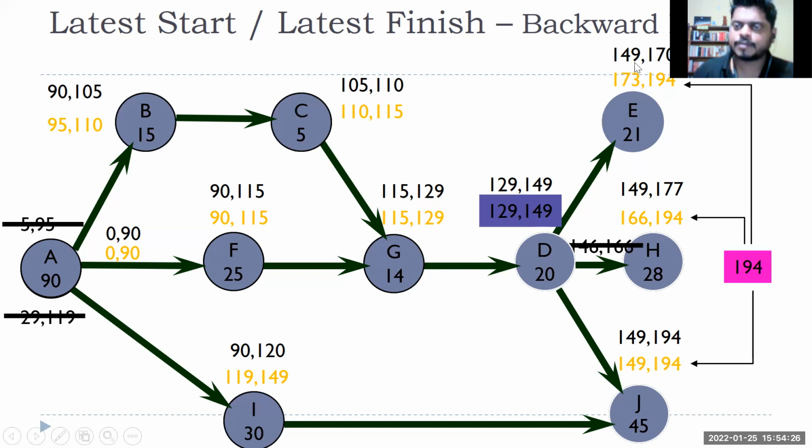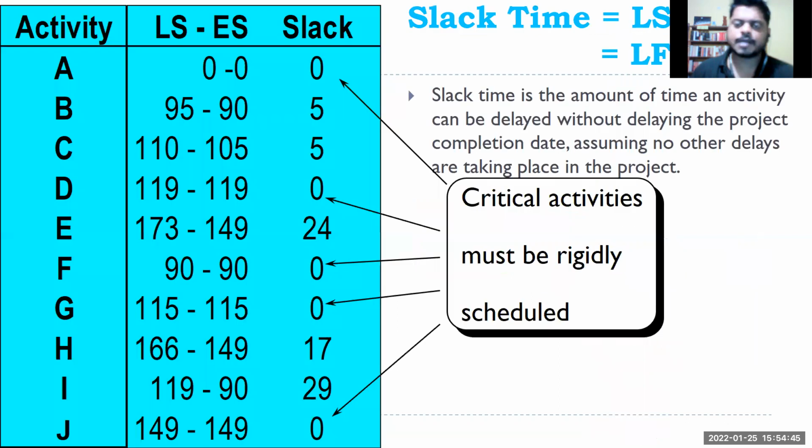Activity E can be delayed by 24 days. Activity H can be delayed by 17 days, but activity J cannot be delayed, right? So if I ask you what my critical path will be, it is the path connecting the activities which have 0 slack. Slack 0 means that activity cannot be delayed. So these are my critical activities: A, 0 slack, D, 0 slack, F, G, and J. So the line connecting these activities becomes my critical path. As a project manager, I have to make sure that these 5 activities are not getting delayed, right?